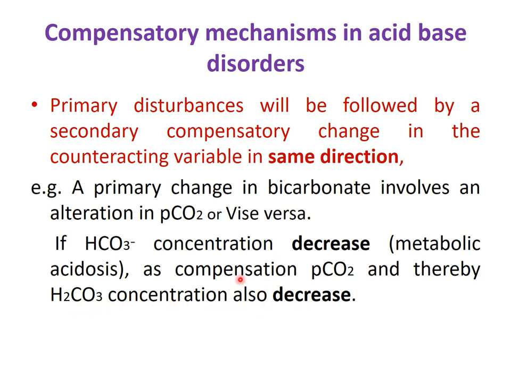So you can see there, always in compensation, a primary disturbance in the numerator or denominator is followed by change in the counteracting variable in the same direction. Here bicarbonate concentration is decreased, so pCO2 and thereby H2CO3 are also decreased. Okay, so this is the compensatory mechanism in acid base disorders.